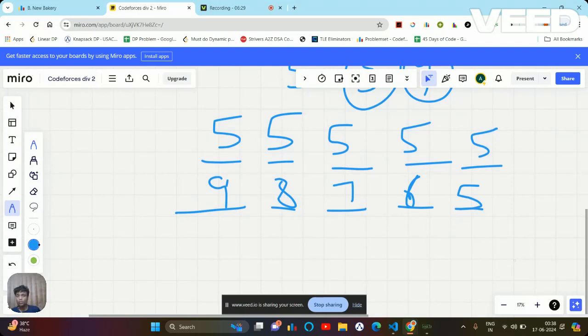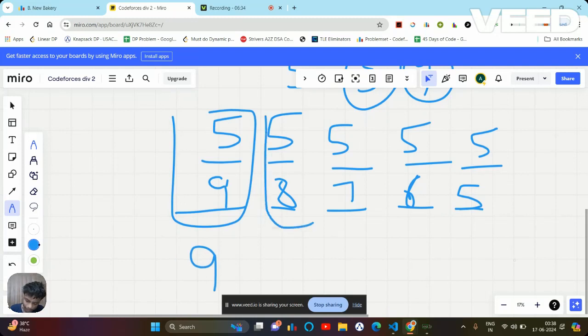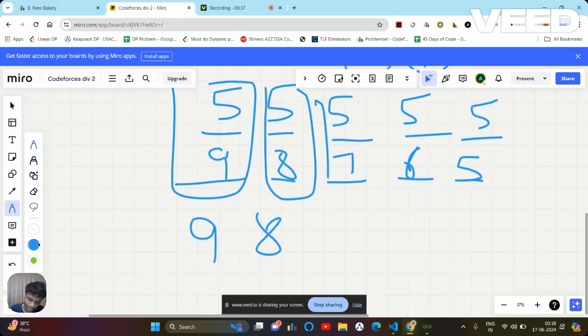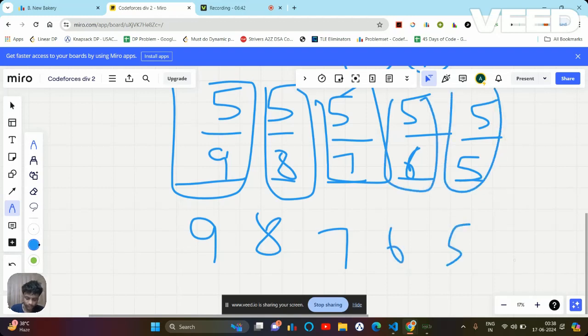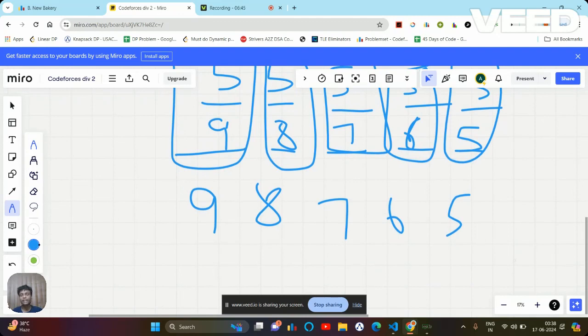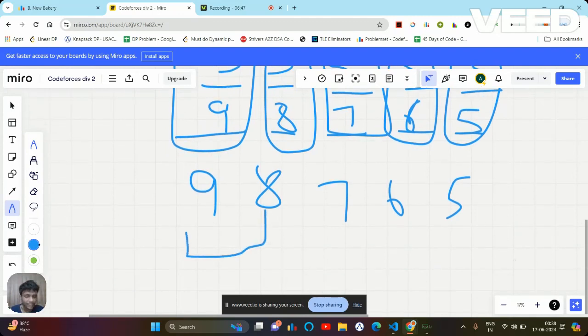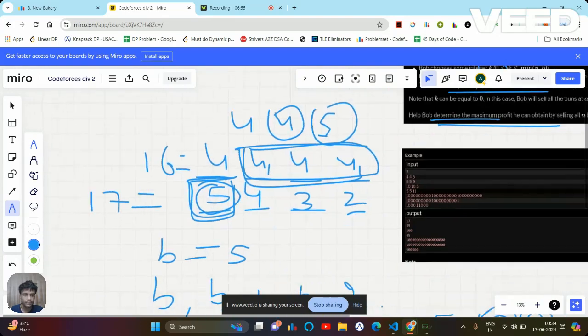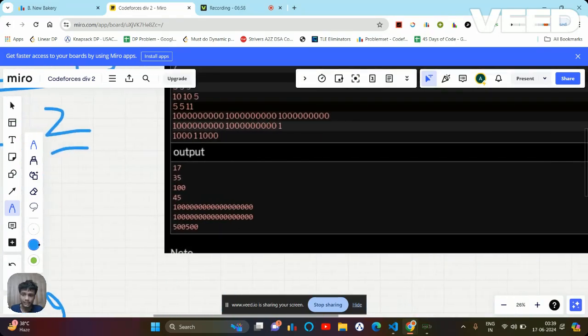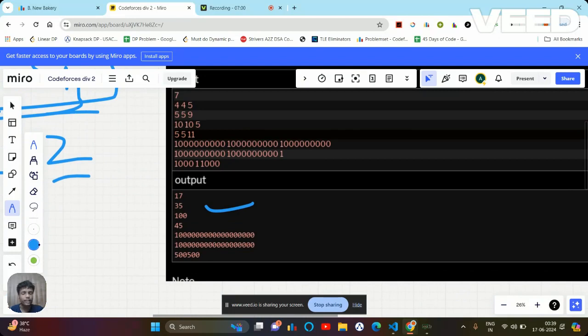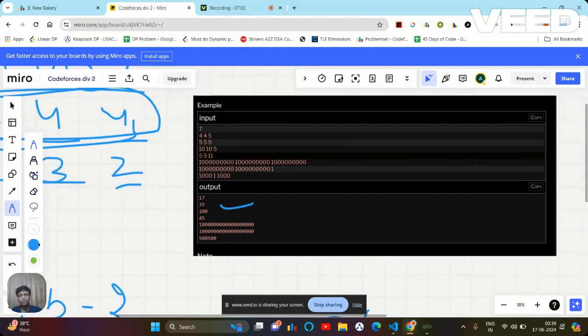9, 8, 7, 6, 5. Now add up and get the maximum value. Max of these is 9, max of these is 8, max of these is 7, max of these is 6, and max of these is 5. Simply take the sum of it and you will get your answer. In that case, it will be 9, 8, 17, 17 plus 7, I guess 24, then 30, and 35. Is it? Let's see. So yeah, in that case you are going to get, sorry, 35. So I think you will get some idea of what the problem is asking.